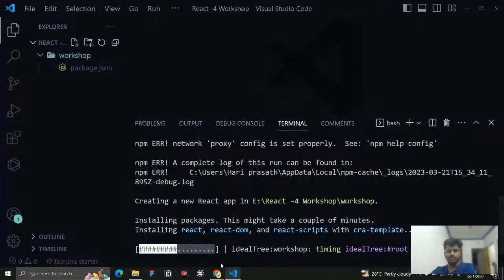Once it is installed, you need to check whether you are in the right folder or not. If you are not in the folder that you have installed, you need to write a command called, don't worry, I will tell it tomorrow. You need to write a command called cd and type the name, and then write npm start. Once you start it, you will get the basic folder.